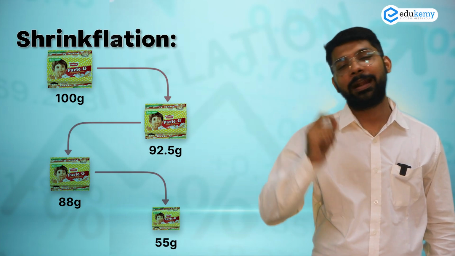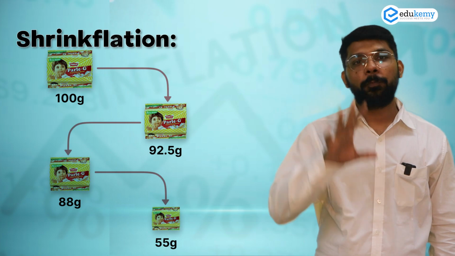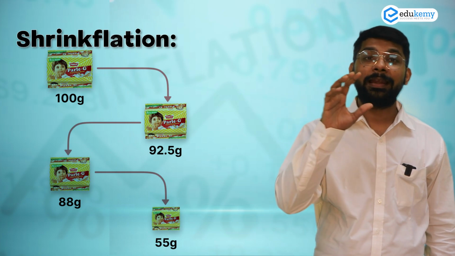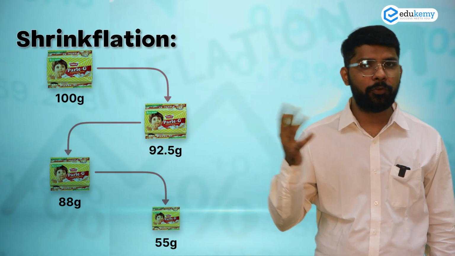Same theory on Parle-G. Everybody eats Parle-G. Parle-G, the 5 rupee biscuit, initially there were 20 biscuits in the packet. Now there are only 12 biscuits, but the price point remains the same, 5 rupees.